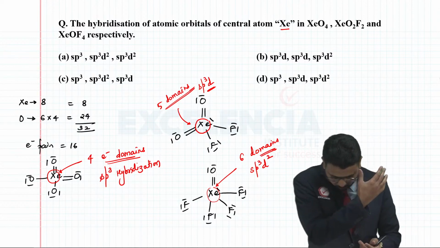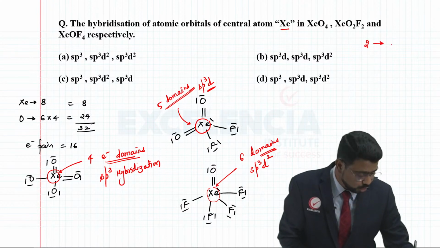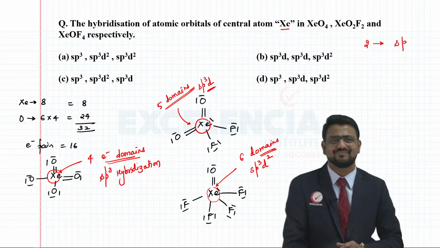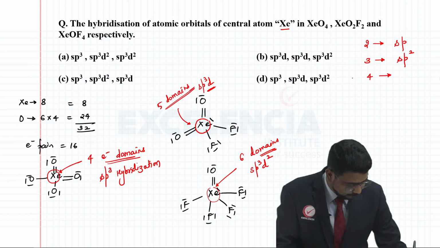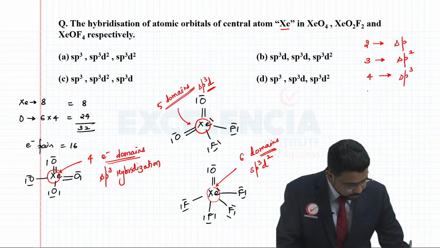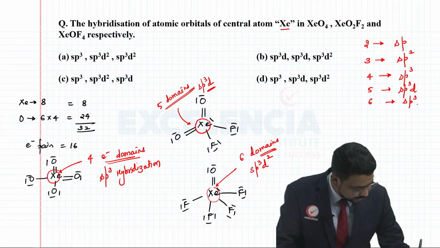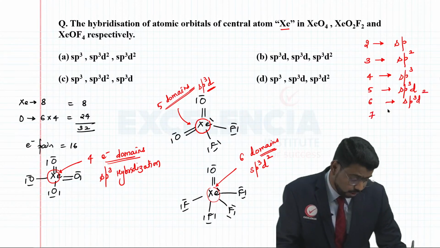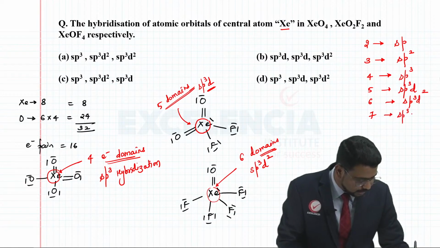So I'll just list down the hybridization here. If you have 2 electron domains, then the hybridization is going to be sp, simple, straightforward. If there are 3 electron domains, the hybridization is sp2. If there are 4 electron domains, just now I told you it is sp3. 5 will be sp3d, and 6 will be sp3d2, and if you come across any molecule having 7 electron domains, then it is going to be sp3d3.